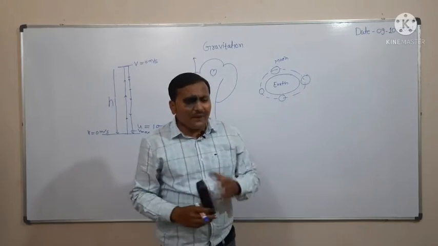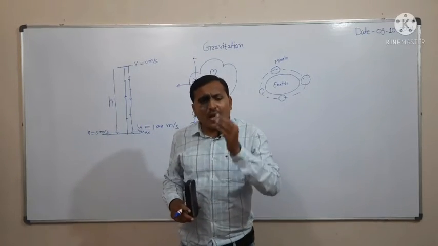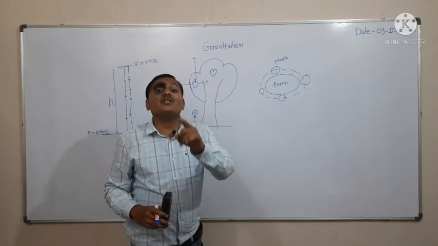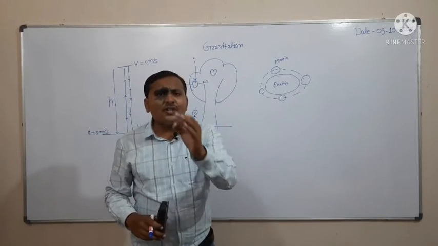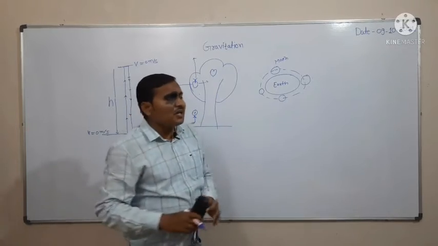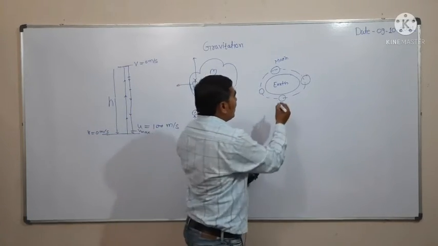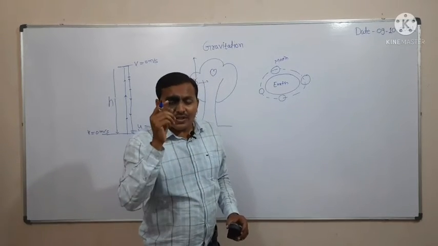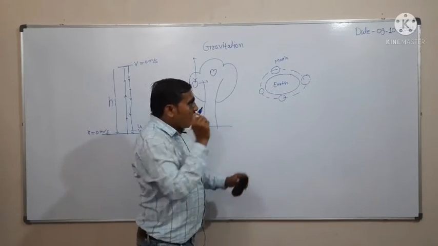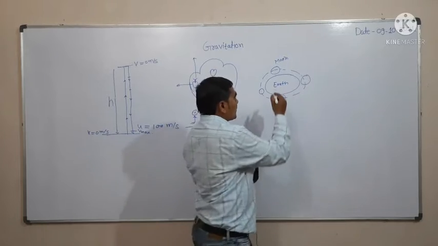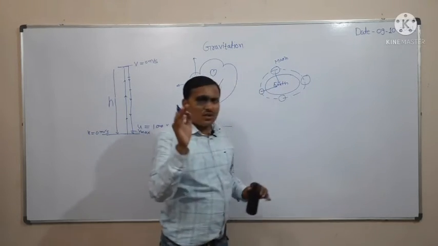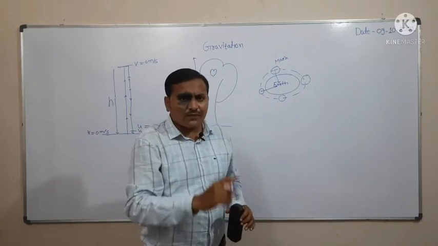Friends, you know, if there is a change in magnitude or a change in direction, at that time there is a change in velocity, and that change in velocity is nothing but acceleration. For that acceleration there is one force which is the cause, and that force is nothing but centripetal force, which is also called center seeking force.